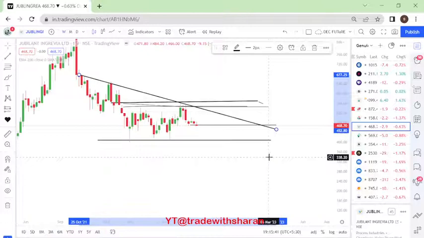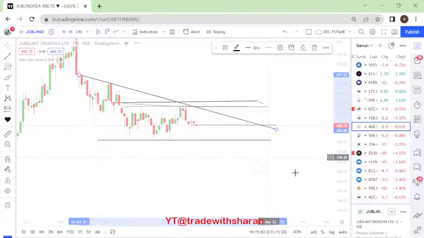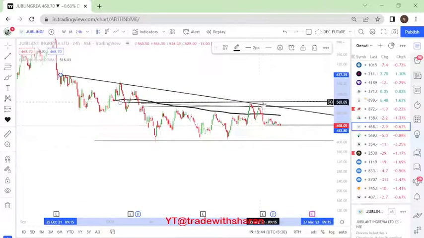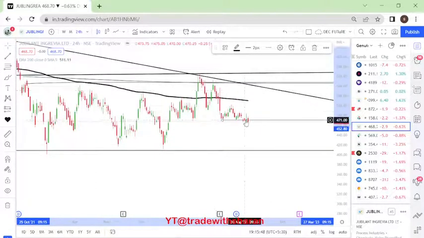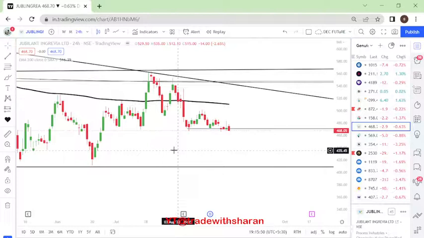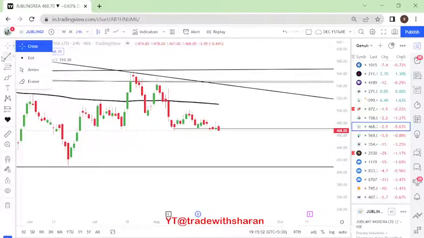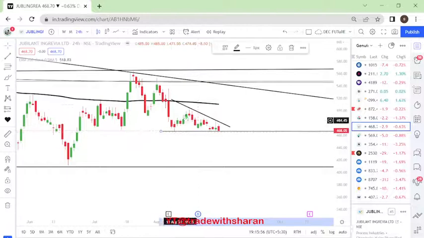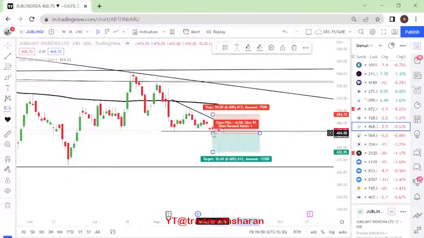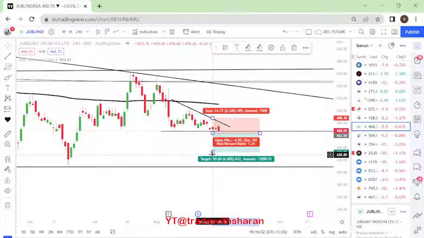This is on a longer term. On a shorter term, again, this itself is an important level. So right now it is also forming what looks like a descending triangle on a very, very short term period. If you see here, this is a very, very short term period. Now kind of a descending triangle. If it breaks here, we should get to see something like this, right?